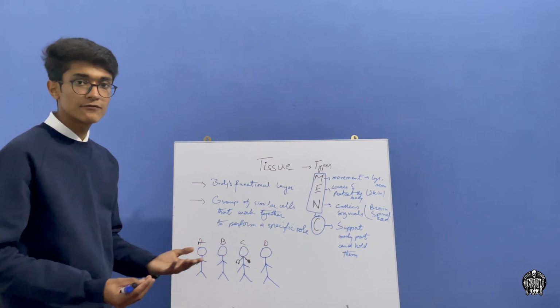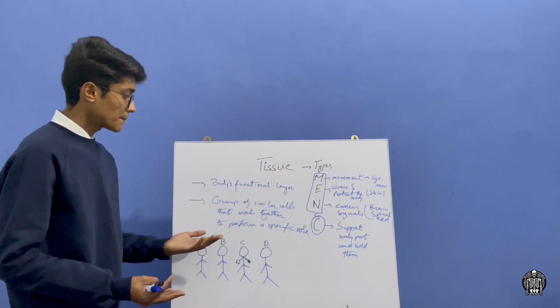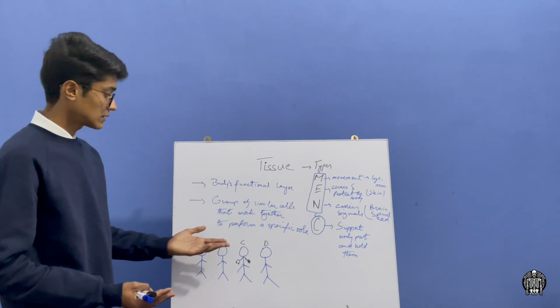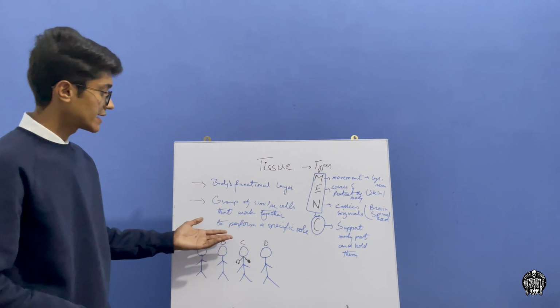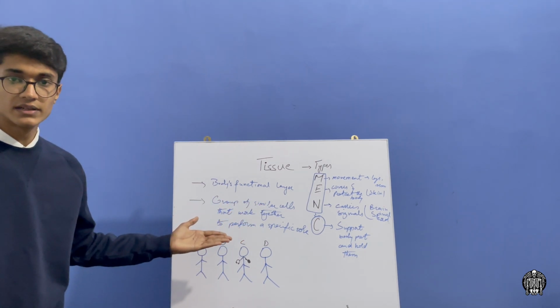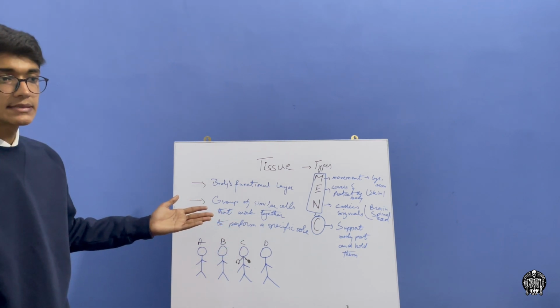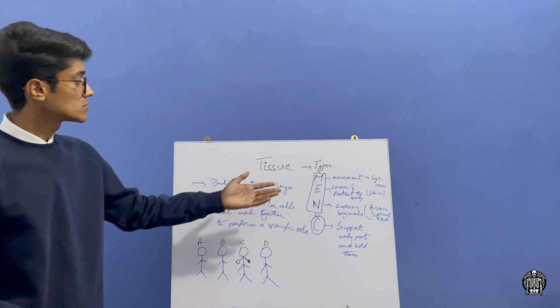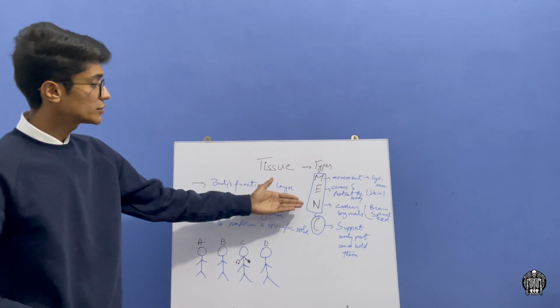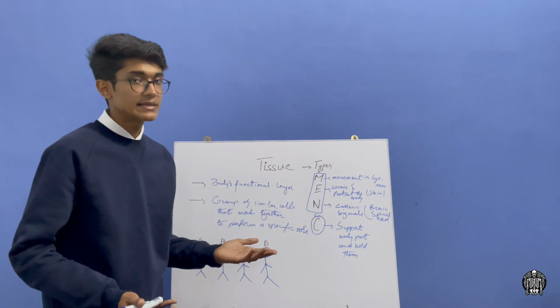So we have to choose the doctor among them. The C one is wearing a stethoscope on his neck, so we can say that the C one, the third one, is the doctor. So the name of him is C man, or MENC. So these are the four basic types of tissues that can be remembered easily. What does MENC stand for? M for muscular, E for epithelial, N for nervous, and C for connective tissues.